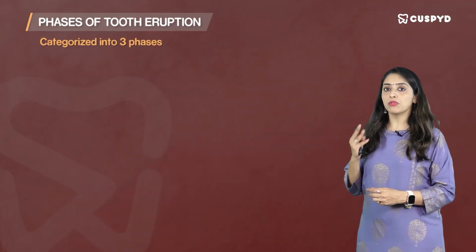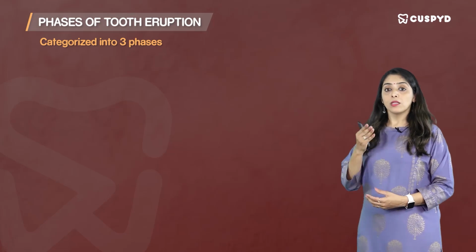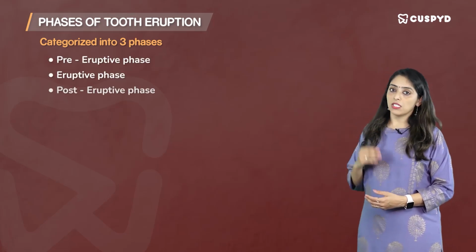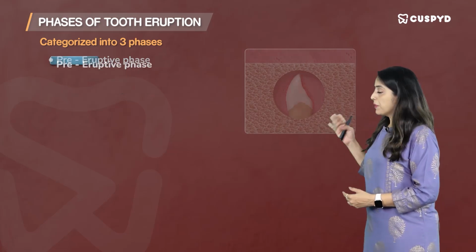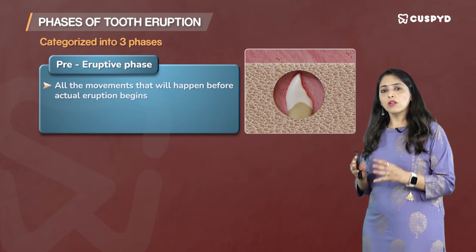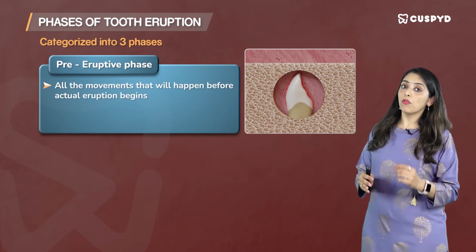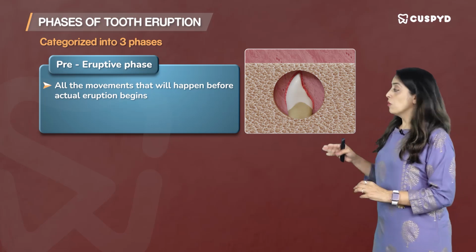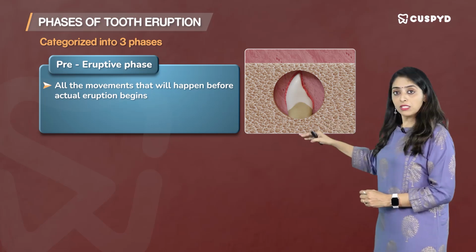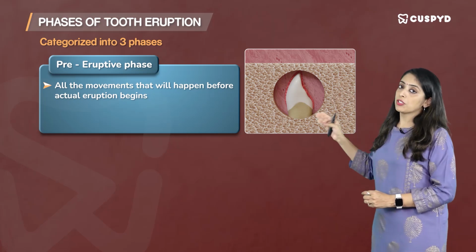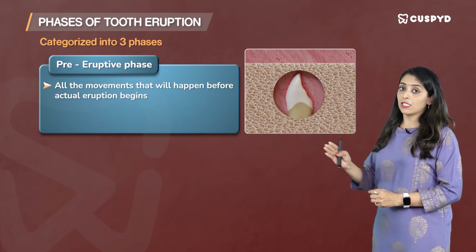The phases of tooth eruption can be categorized into three main important stages: the pre-eruptive phase, the eruptive phase, and the post-eruptive phase. Now the pre-eruptive, as the name suggests, indicates all the movements that will happen before actual eruption begins. So what is actual eruption? Movement of the tooth from its developmental position in the jaws to its functional position in the occlusal plane. That is eruption.